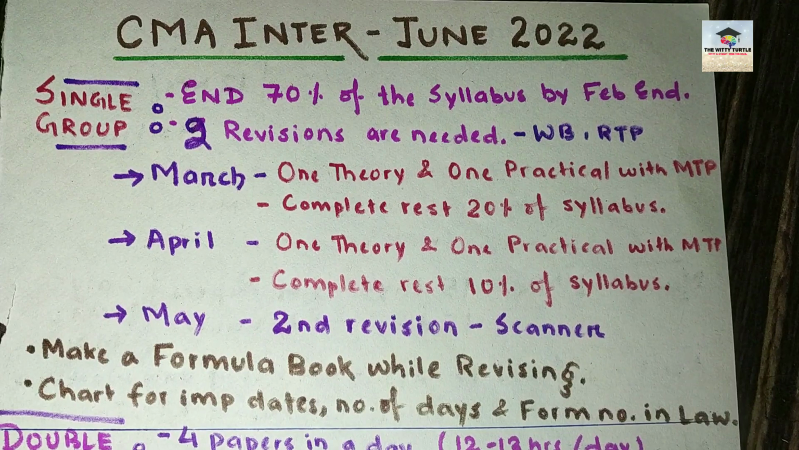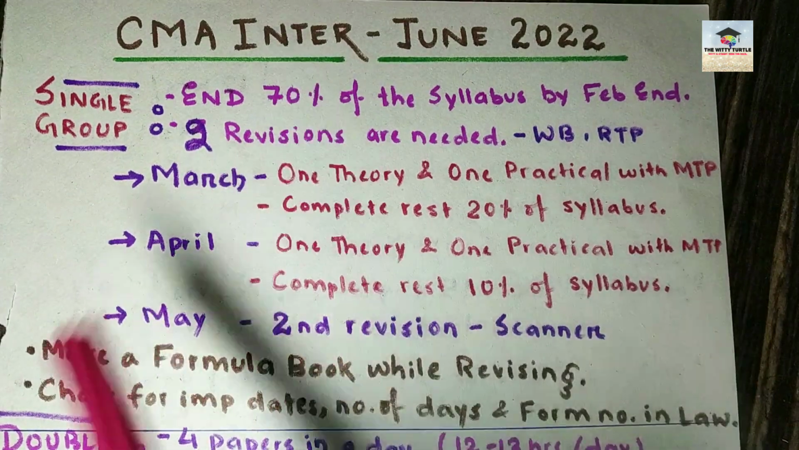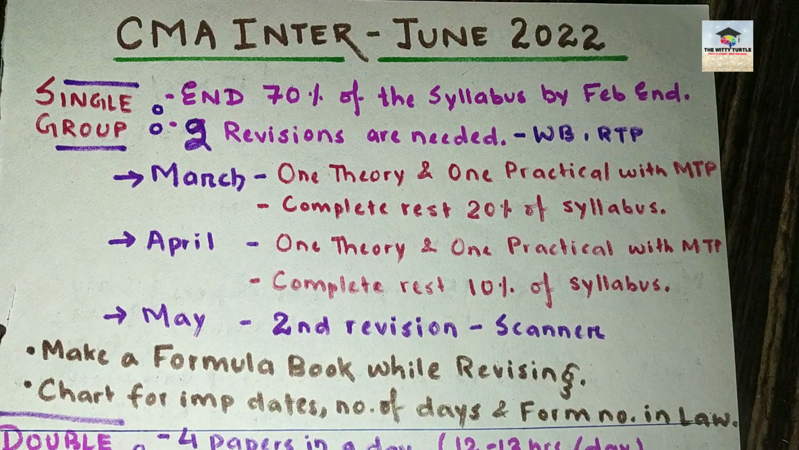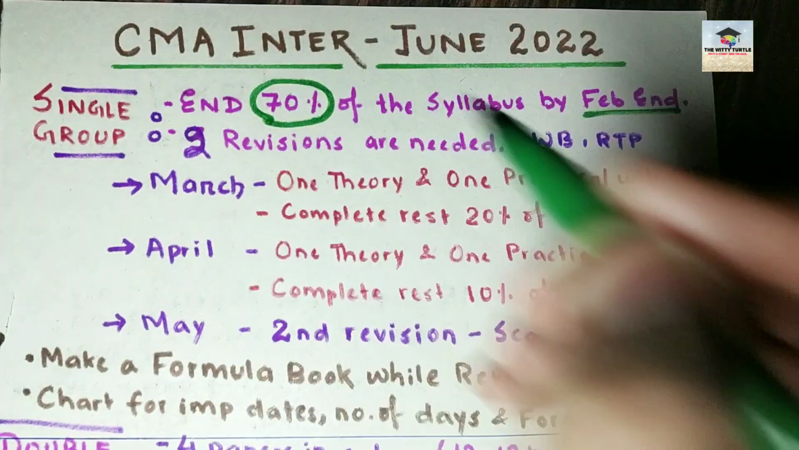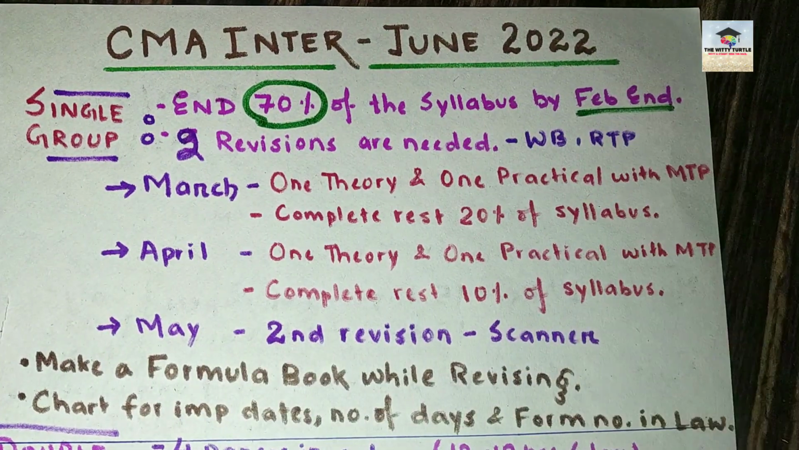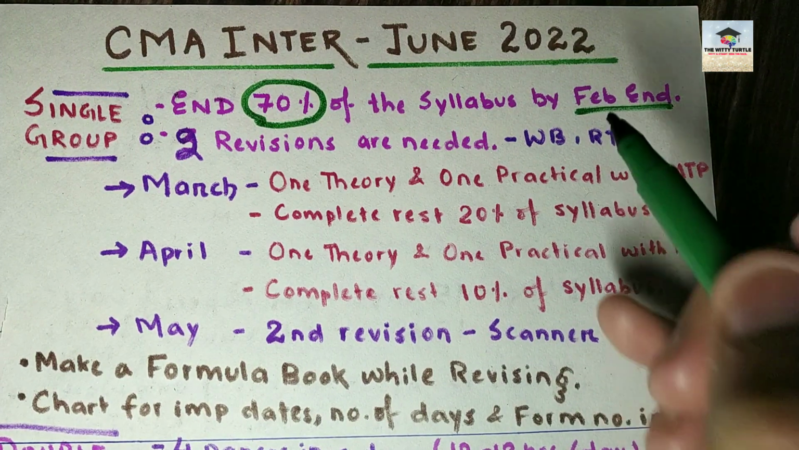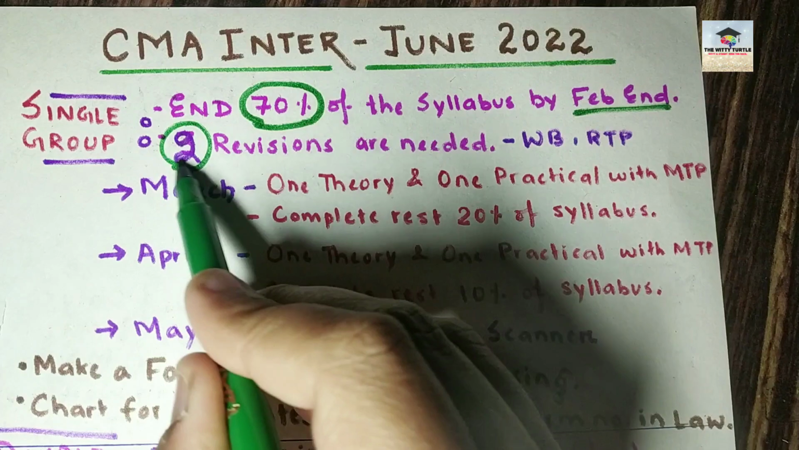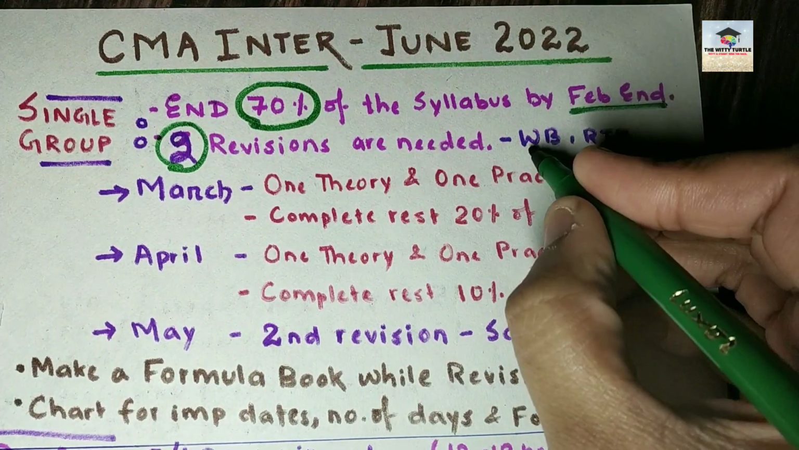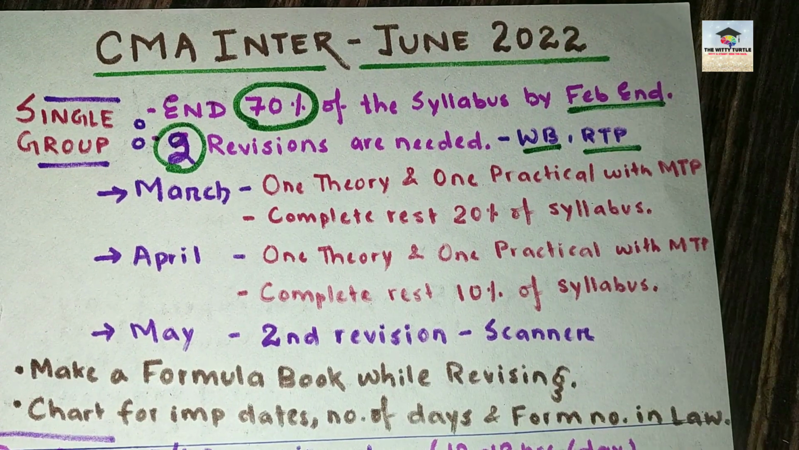For the students who are going to appear for a single group, may it be group 1 or group 2, the first thing is that you have to complete 70% of the CMA syllabus by February end. Okay? By February end, आपको 70% of the syllabus complete करना है. And max to max you can stretch it up to mid of March or maybe the first week of March, but basically you have to complete the syllabus by the end of February, and at least 2 revisions are needed, which also includes the workbook and solving the workbook and your revision test papers. Those are known as RTPs.